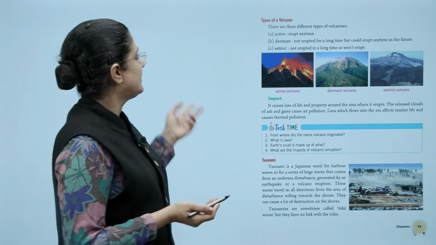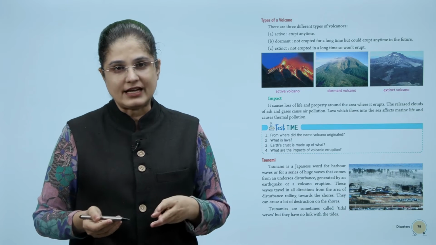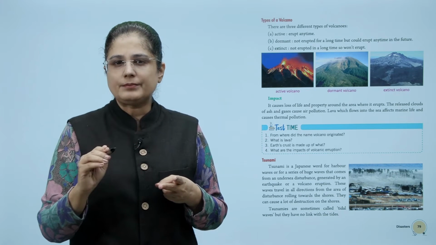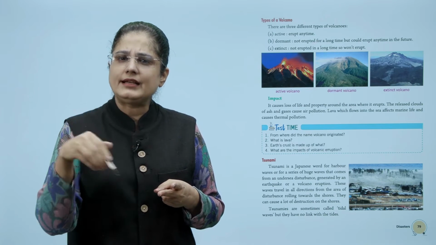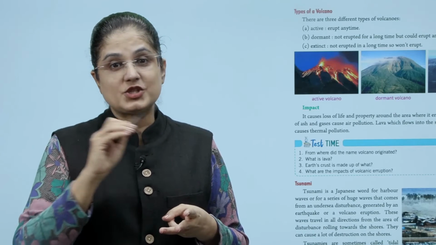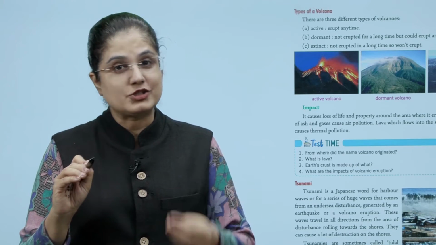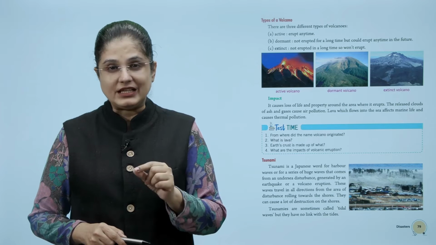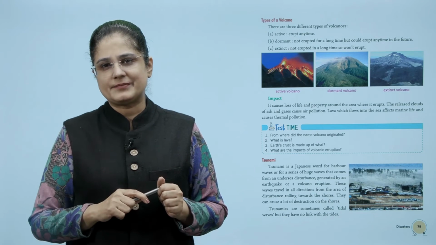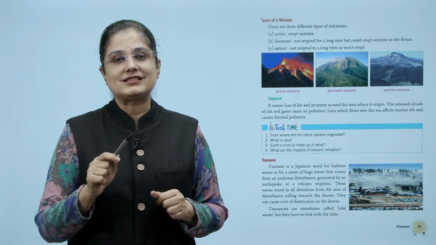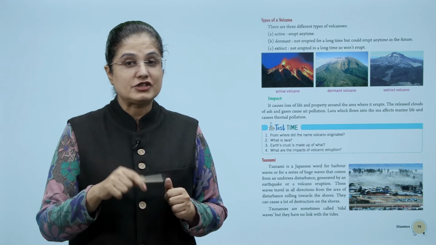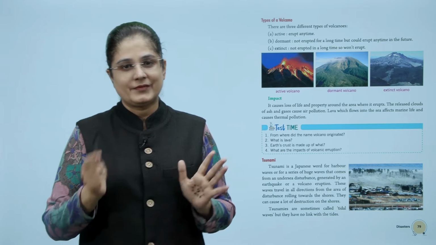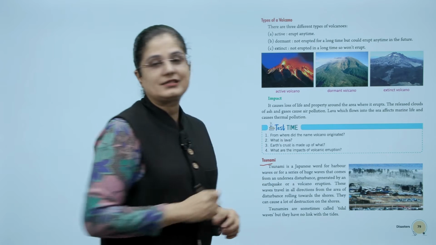Now, let us look at the types of volcanoes. There are three different types: active, which can erupt anytime; dormant, which have not erupted for a long time but could erupt anytime in the future; and extinct, which has not erupted in a long time and so will not erupt again. Now, volcanoes cause loss of life and property around the area where it erupts. The released clouds of ash and gases cause air pollution, and lava which flows into the sea affects marine life and causes thermal pollution.